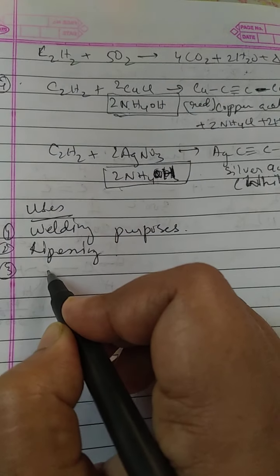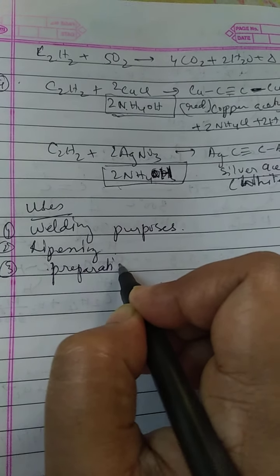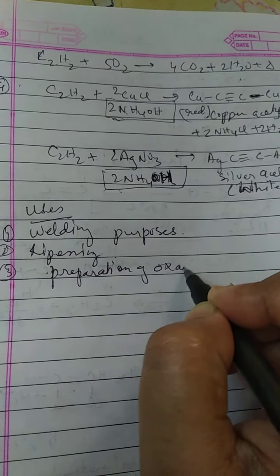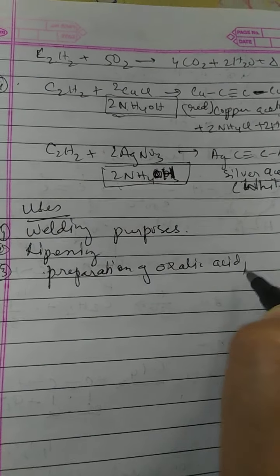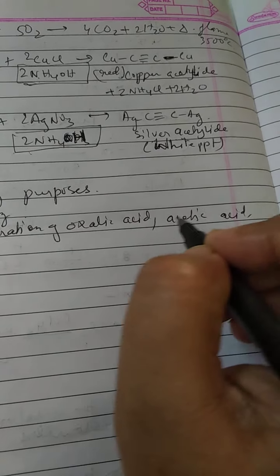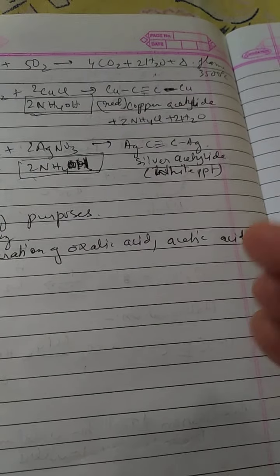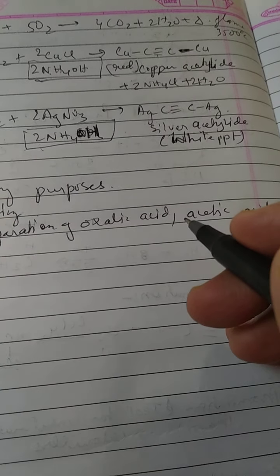It is used for preparation of oxalic acid, acetic acid, etc. And it is used for some artificial rubbers, fibers and polymers.